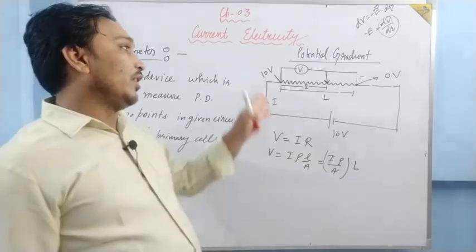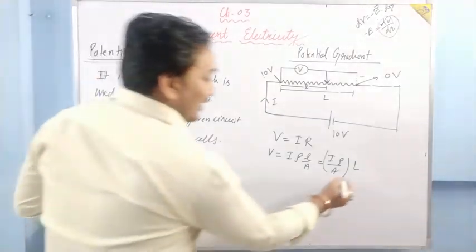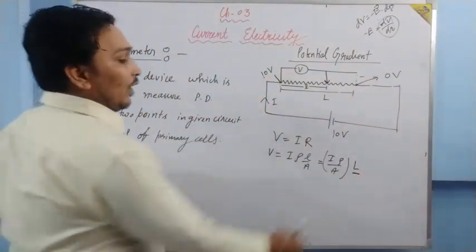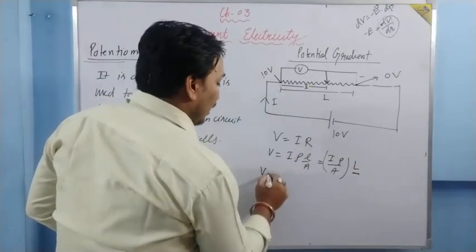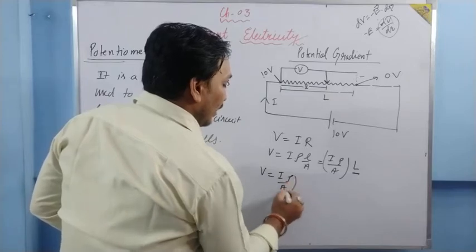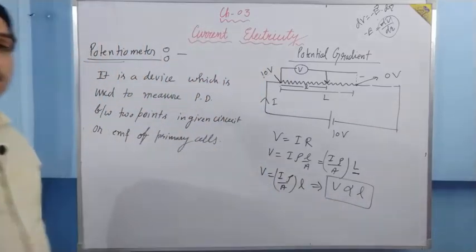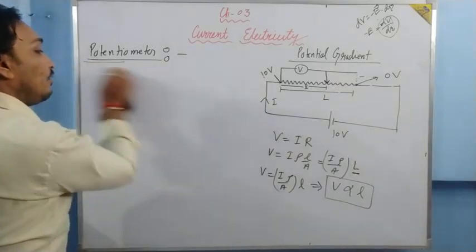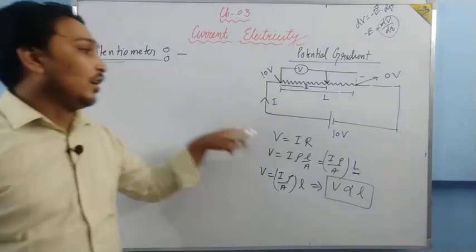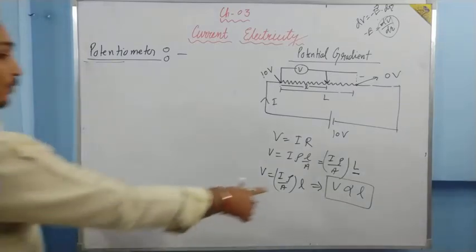So basically, this potential is decreasing over the length of the wire. And this potential drop is proportional to the length of the wire. So capital L is the total length. For a smaller length, we can write V is equal to I rho by A into small l, or we can write V is proportional to l. That is the potential drop across the length of a resistance or a wire. Here the wire will have resistance, it is not a connecting wire. Like this wire, we have not assumed it is having resistance. Okay? From this what we can say?